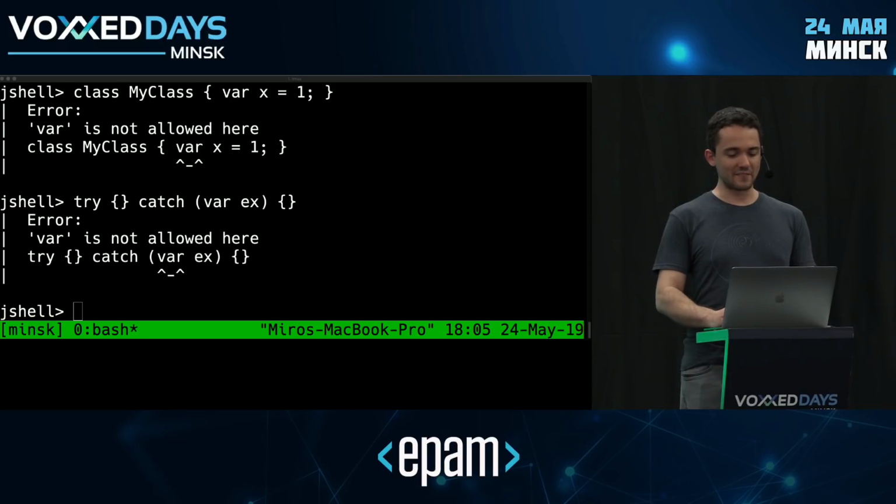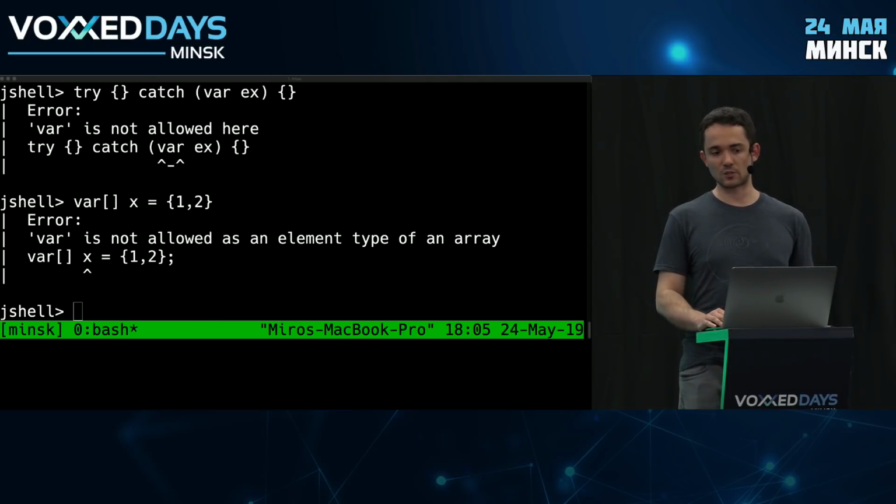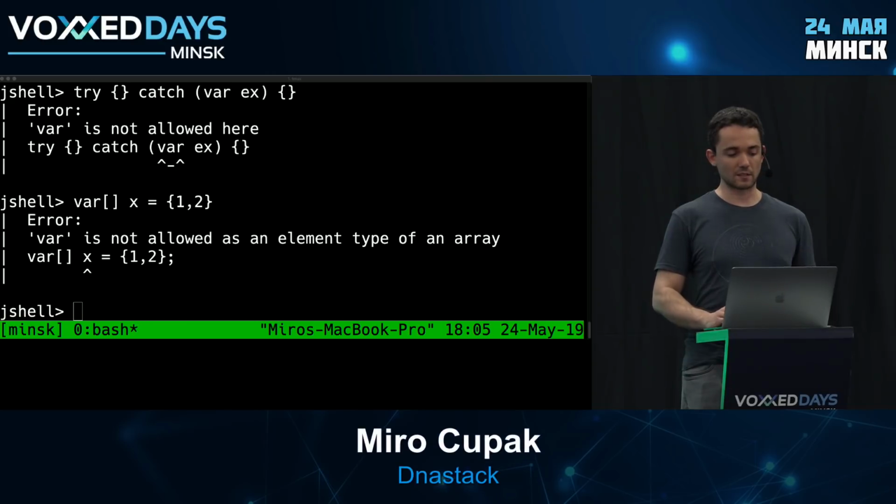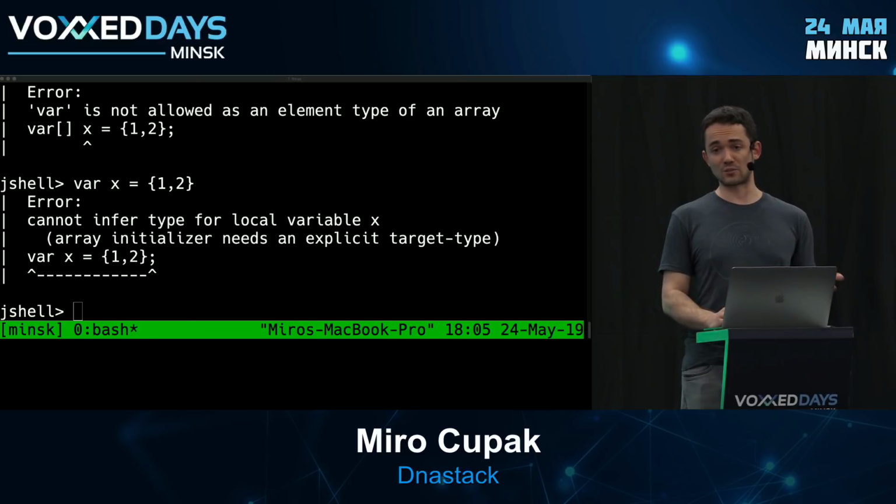Things get even trickier when it comes to arrays. I can, for example, use var in place of an element of an array. So maybe just something like this, and initialize it with something. And you might be surprised that this actually doesn't work, right? And it tells you you just cannot use it as an element type of an array. So a natural question now is, okay, not as an element, how about I use it as the whole array? And it turns out this also doesn't work.